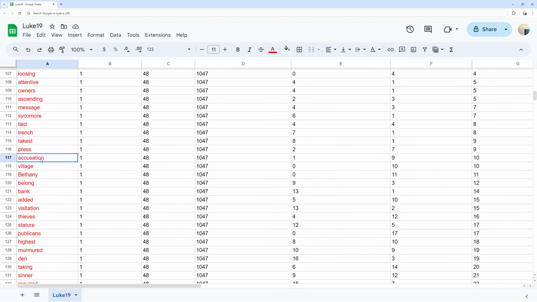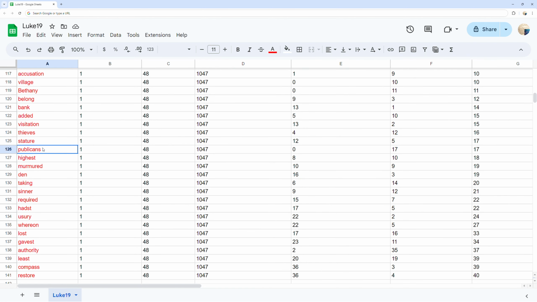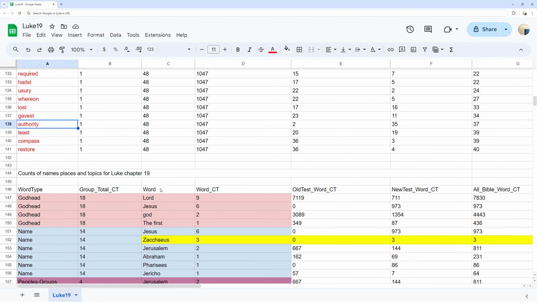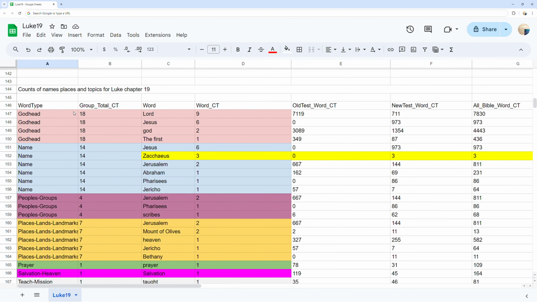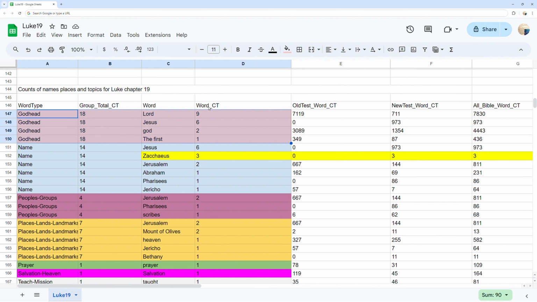Counts of names, places, and topics. You can see different topics, names, and places, as well as their word counts in Luke chapter 19. As well, you can see the list of names under the topic of name highlighted in blue. You can see 5 places listed at the bottom in orange as places, lands, and landmarks.